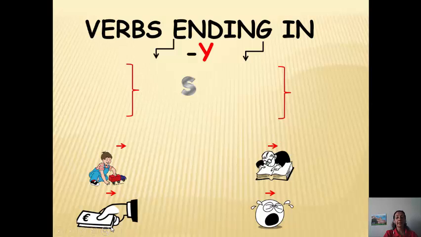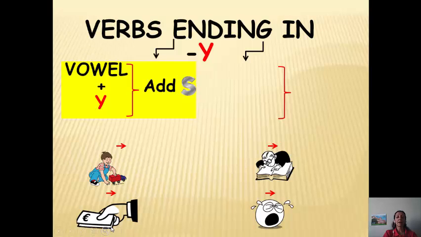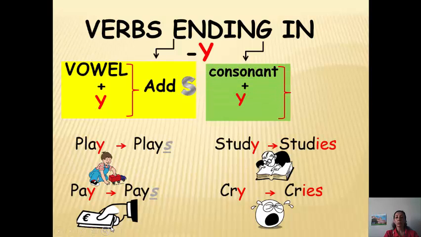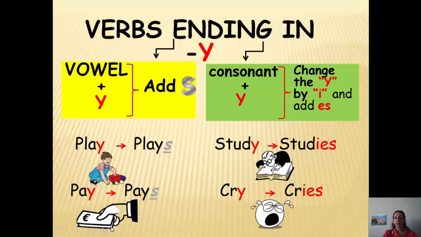Verbs ending in letter Y. When we have letter Y at the end of the verb and before it we have a vowel, we add only S, as the general rule. But when we have a consonant letter before the letter Y, we change the Y to I and add ES.